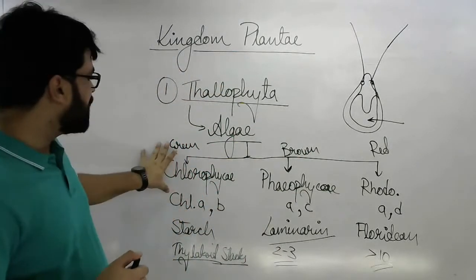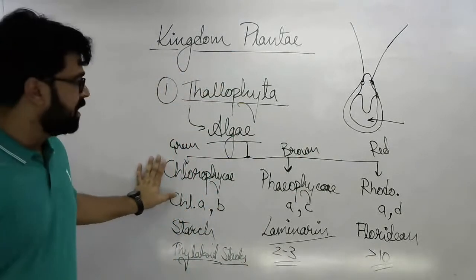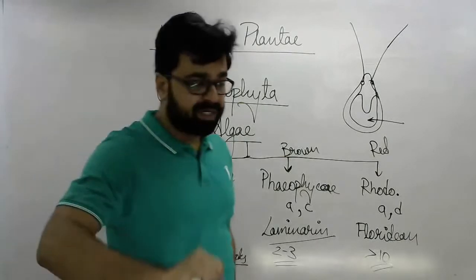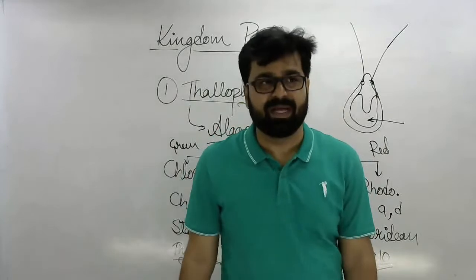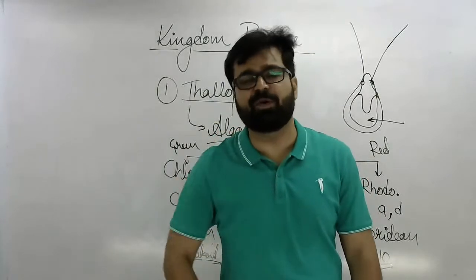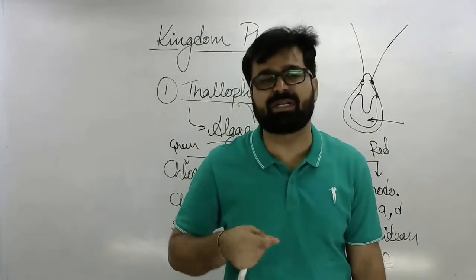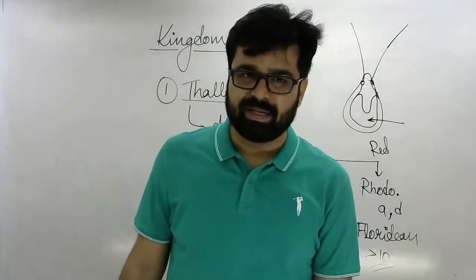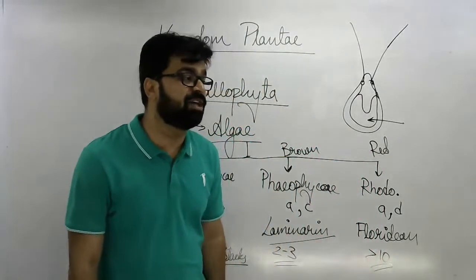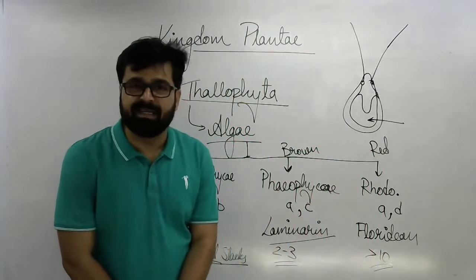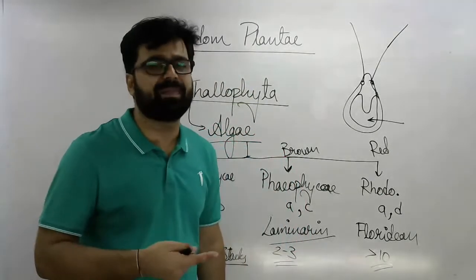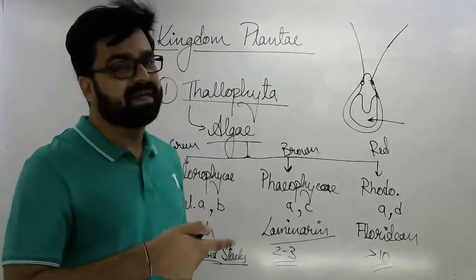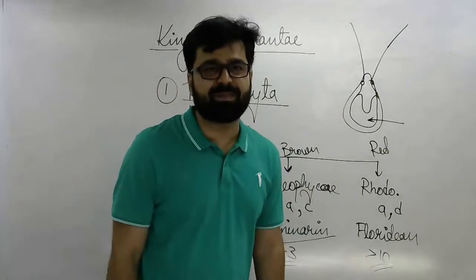So that was about the green algae. Now coming to one more important thing about green algae, Spirogyra. The shape of its chloroplast is a ribbon-shaped spiral. And in Ulothrix, the shape of the chloroplast is disc-like, plate-like. You need to remember the shapes because direct questions are asked on the basis of the shape of chloroplast.